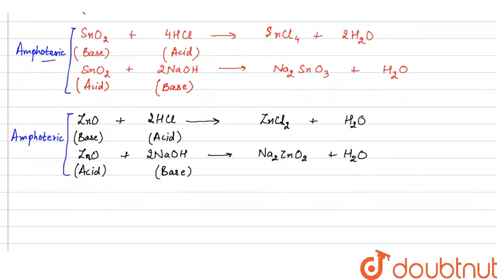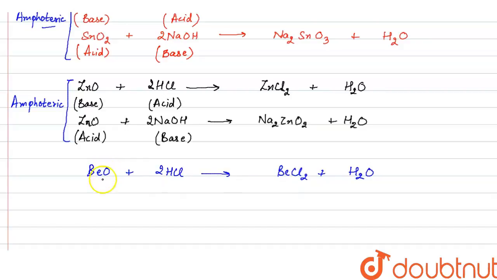Then we have last option, beryllium oxide. Now beryllium oxide can react with an acid, that is HCl, to form beryllium chloride, which is a salt, and water. So here beryllium oxide is behaving as a base because it is reacting with acid HCl.